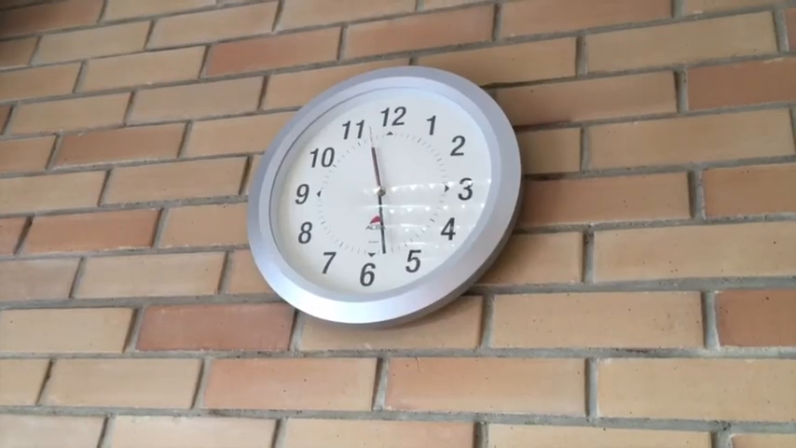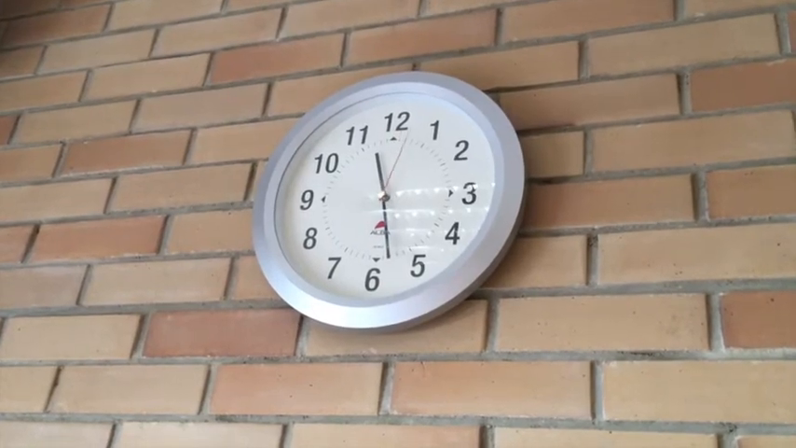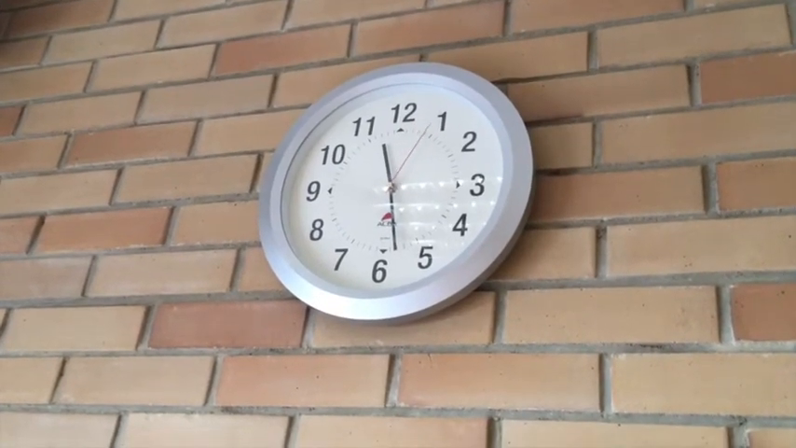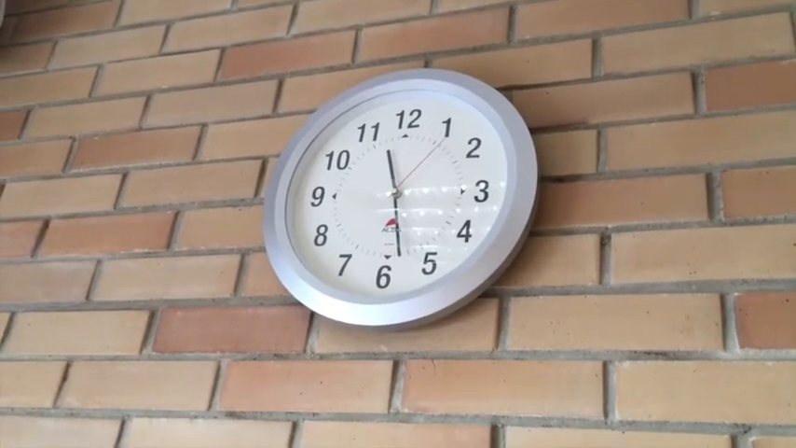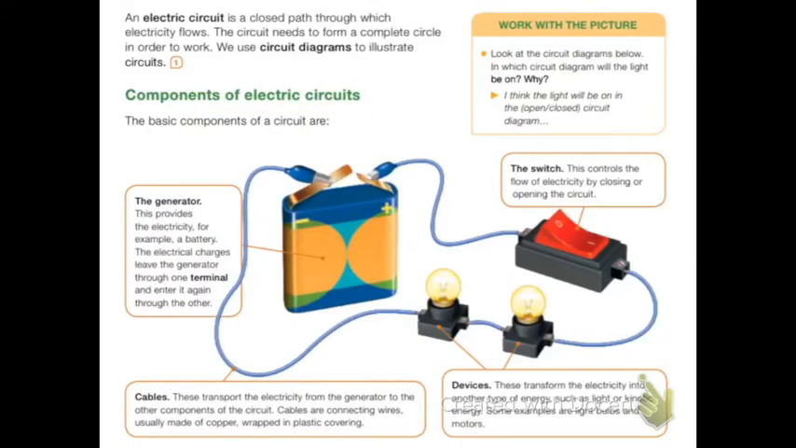This is a clock. A clock uses a battery. A battery converts chemical energy into electrical energy, so electricity, which makes the hands turn, which is mechanical energy. An electric circuit is a closed path through which electricity flows. The circuit needs to form a complete circle in order to work. We use circuit diagrams to illustrate circuits.